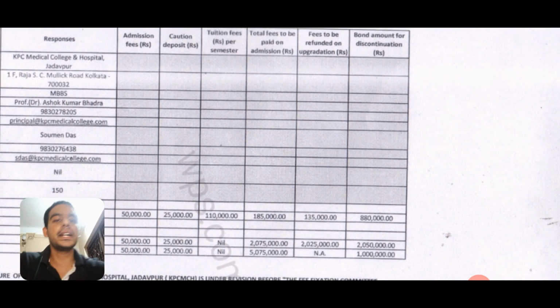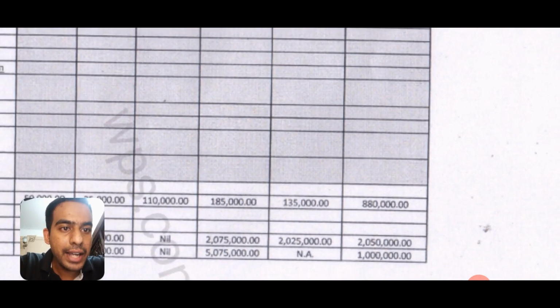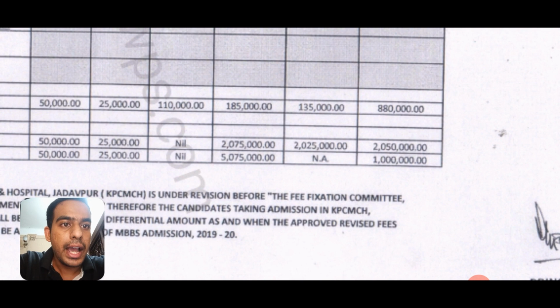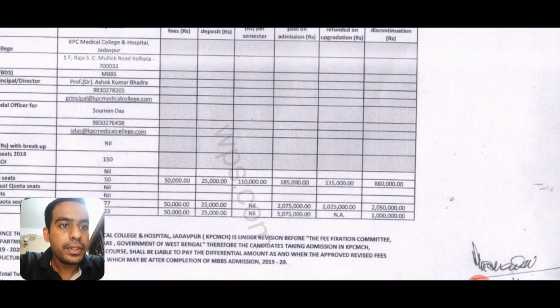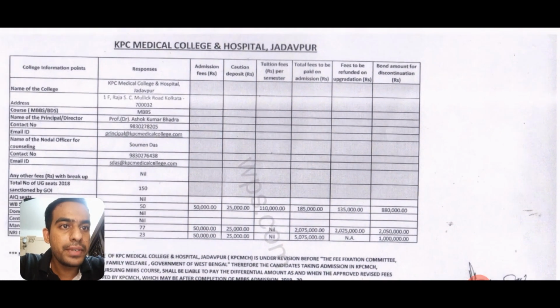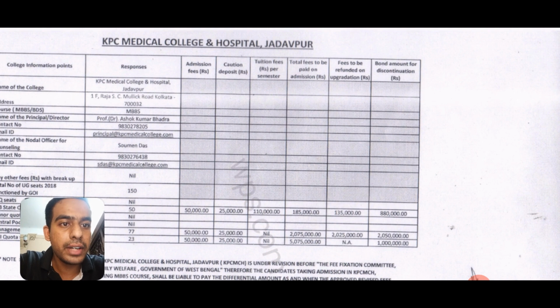Okay, now next column that we come to here is the fees that is to be refunded on upgradation. That is, suppose you get an upgradation in your second round or the third round of your counseling, so you have to leave this KPC and go to that college according to the rules. Okay, so if you have to leave KPC, then the amount of fees that you will be refunded is, see, 20 lakh 25,000, and there is a difference of 50,000 from the previous column. That is the total fees which you were paying on admission, that is 20 lakh 75,000, and the fees which gets refunded is 20 lakh 25,000. So there's a difference of 50,000.